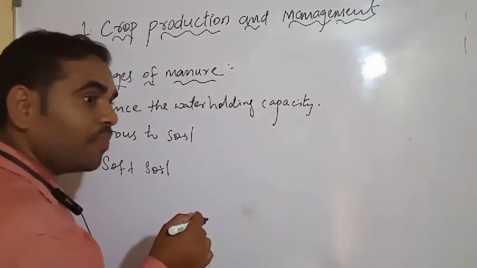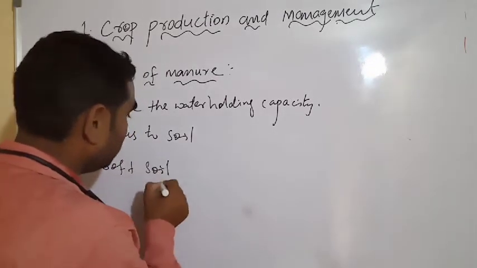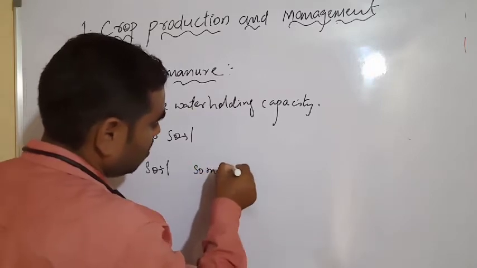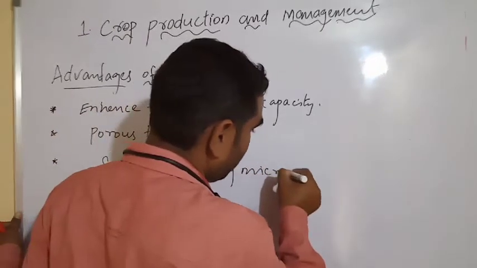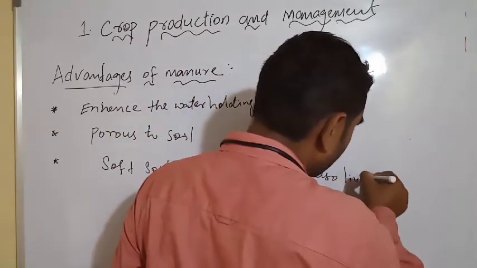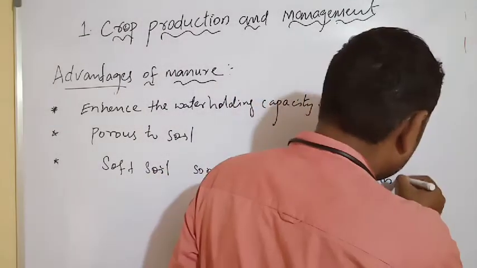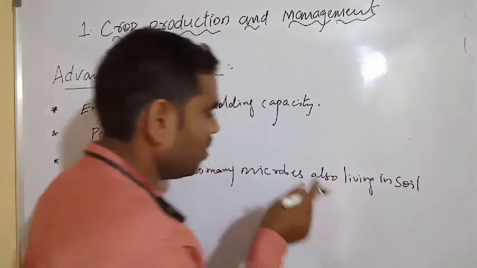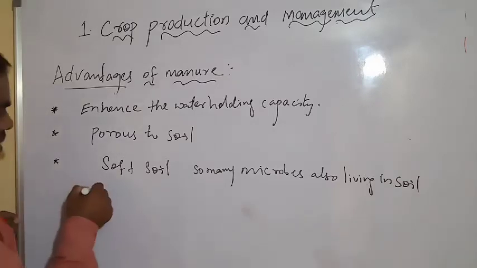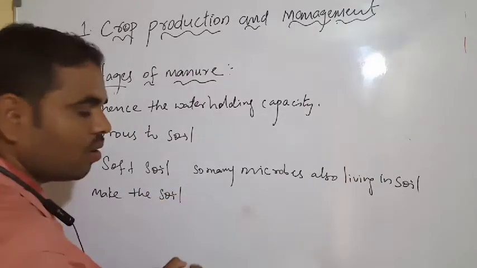So many microbes also live in soft and porous soil, and they make the soil porous.